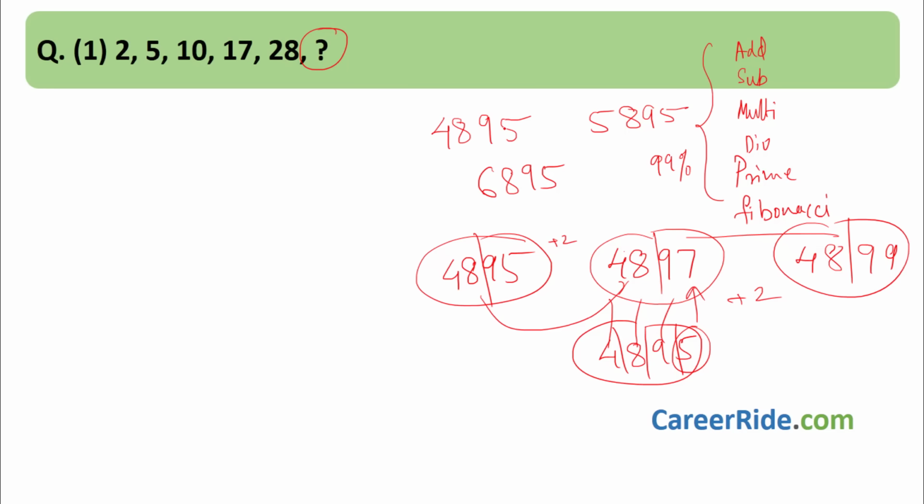Or what they might be doing is, if you reverse 4895, you will get 5984, 5985, 5986. So this is also a series. Just like ABC, they can write it as CBA just to confuse you. They might do it with numbers also.